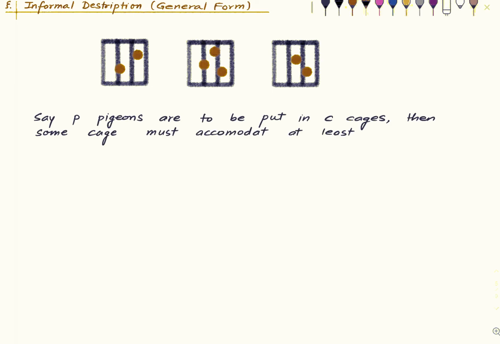Let me write it here. P by C. And then you take the ceiling value. So I will recall what the ceiling value is, something that you read in high school. So some cage must accommodate so many pigeons.